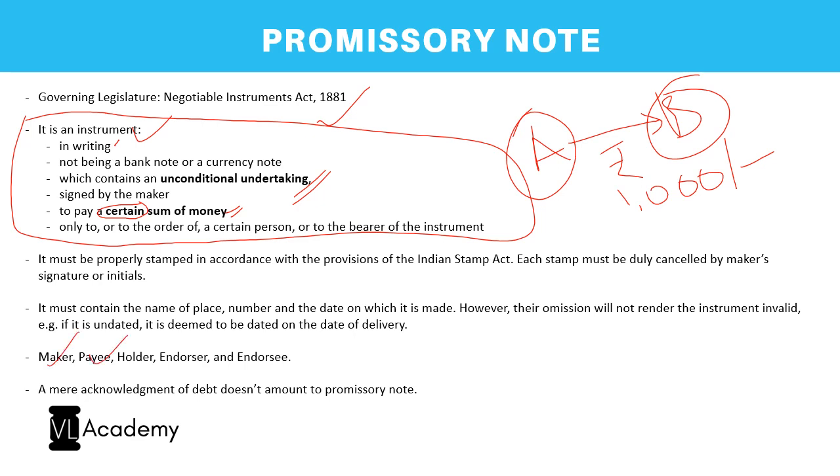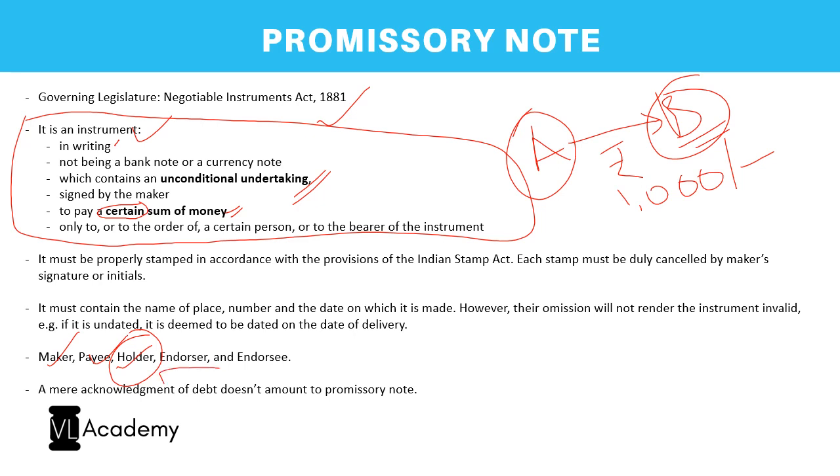Now, who is the holder of the instrument? I'm just trying to tell the various parties involved. The holder of the instrument is the one who is holding it, that is the bearer, or the holder. He is the one who will have a right over the instrument. In the majority of cases, B himself will be holding it, right? So B will be the payee as well as the holder.